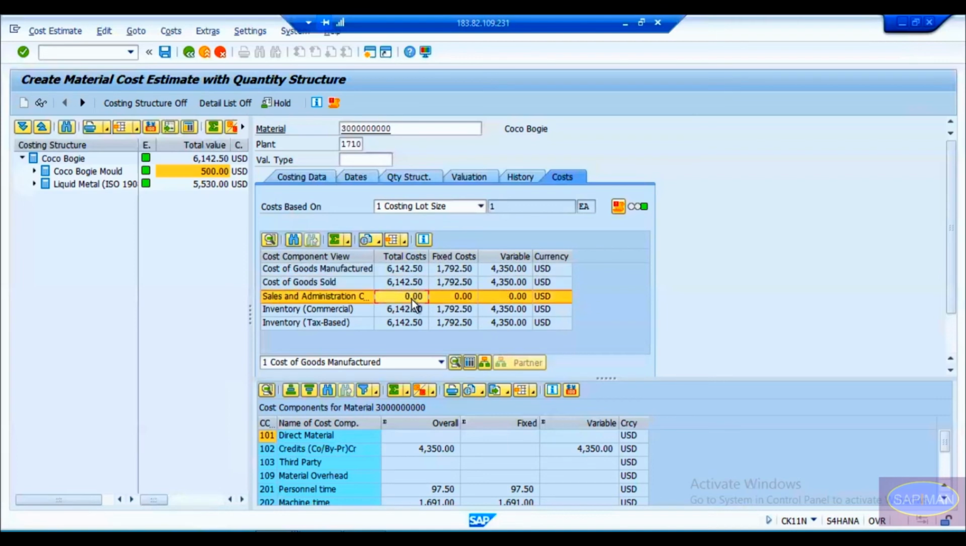If somebody adds $100, it would become 6242.50. So the cost of goods sold is equal to cost of goods manufactured plus sales and administrative cost. This sales and administrative cost comes from the sales side. It is not from the manufacturing side. For this product, I have not maintained any cost, because of that it is showing 0.